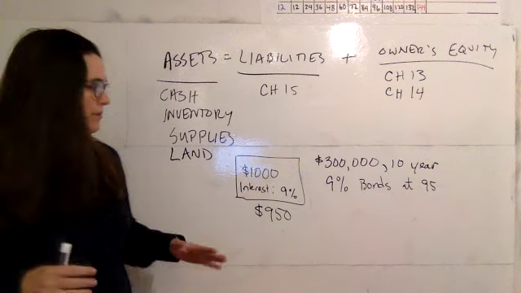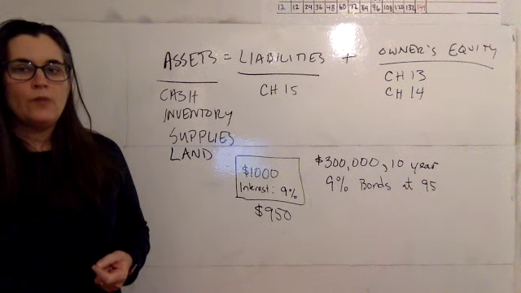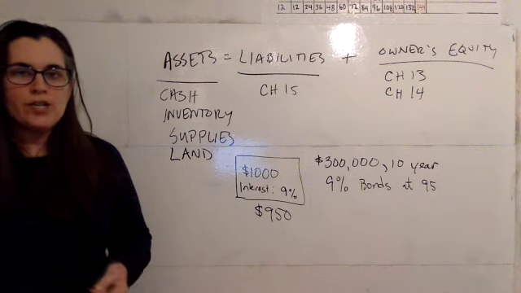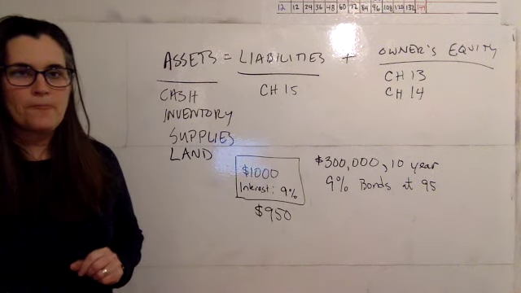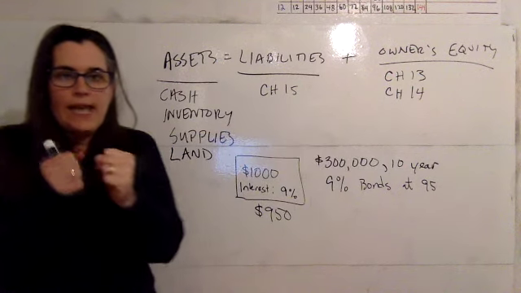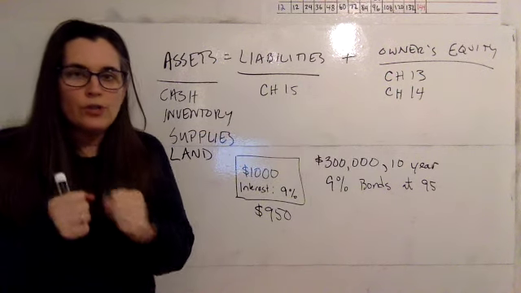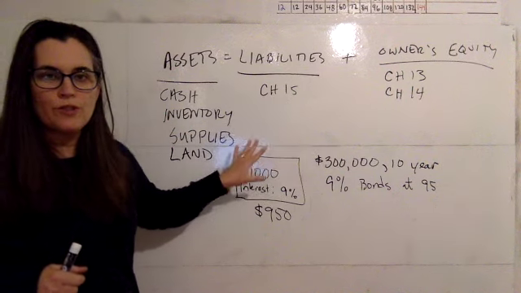In chapter 15, we're going to look at the concept of bonds from the corporation standpoint, which means we are a corporation and we need to get access to $300,000 cash. We don't want to surrender any more equity. We want to maintain our equity. So we're going to go to the bond market and sell $300,000 worth of bonds.